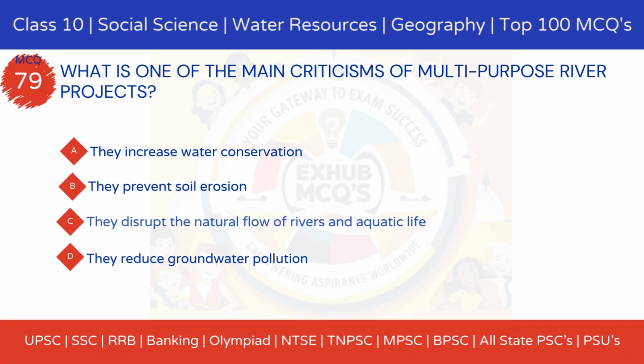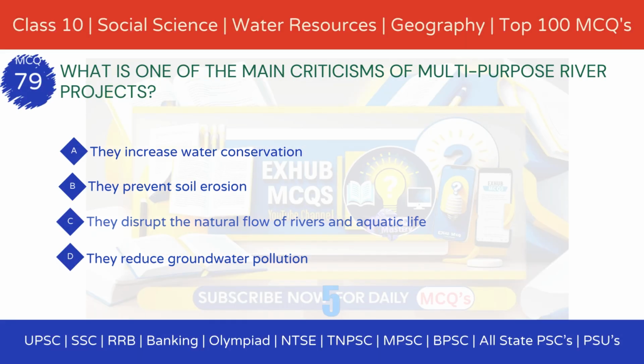What is one of the main criticisms of multi-purpose river projects? Option A, they increase water conservation. Option B, they prevent soil erosion. Option C, they disrupt the natural flow of rivers and aquatic life. Option D, they reduce groundwater pollution.